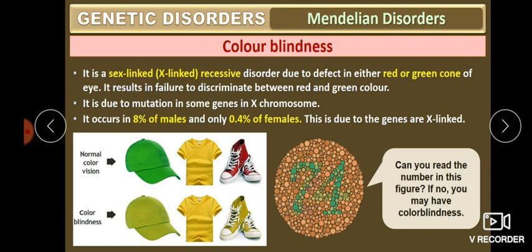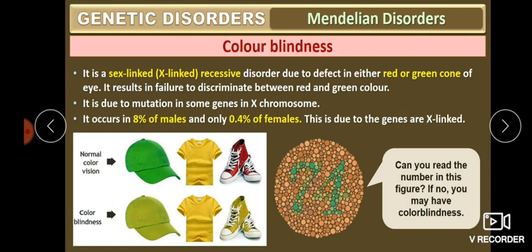It is due to a mutation in some genes on the X chromosome, so it comes under Mendelian disorders. The mutation may occur at a particular nucleotide base pair. It occurs in 8% of males. If you randomly take 100 people, about 8 may have color blindness, and 0.4% of females.